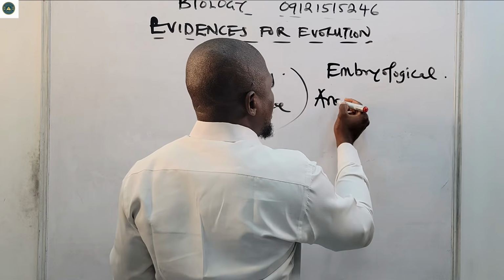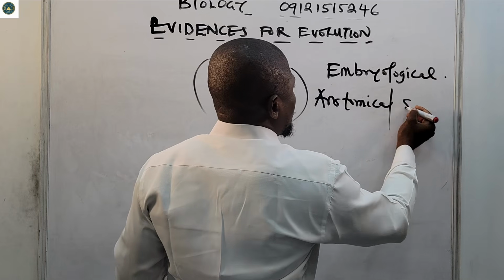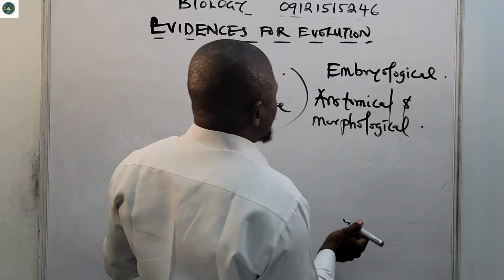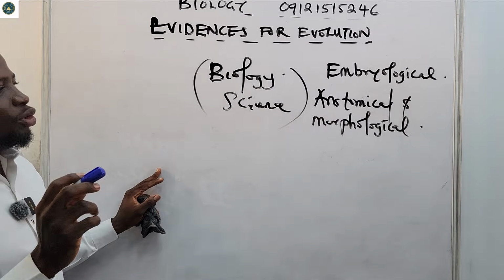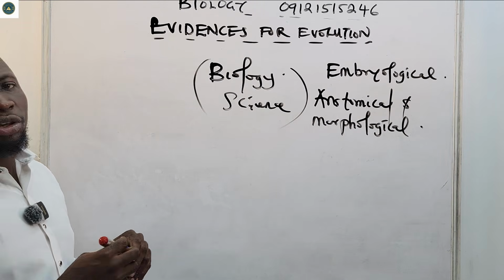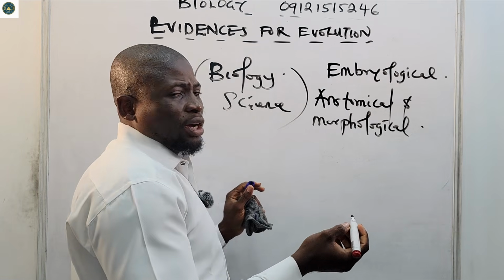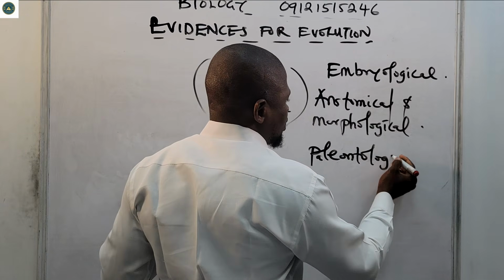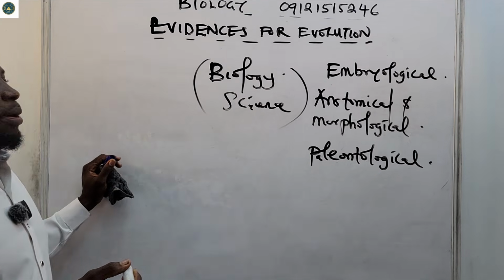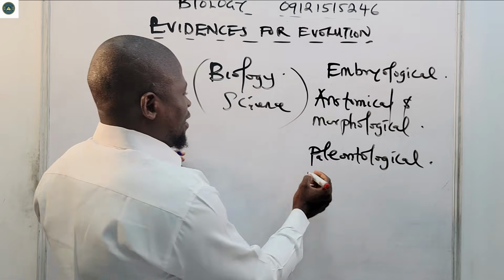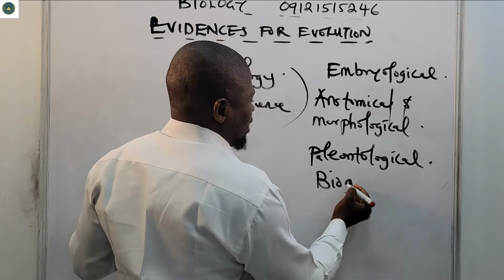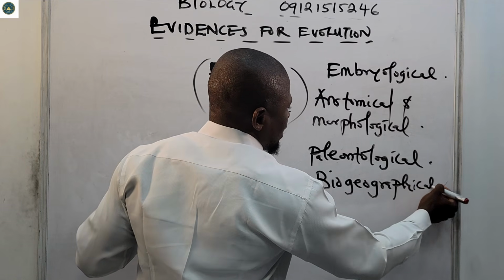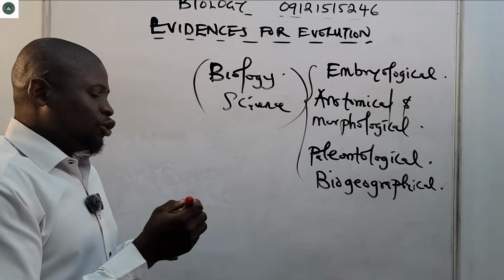Number 3 is paleontology, or fossil records, so paleontological evidence. Then we also have biogeographical evidence. Bio means life, then geography, where we live. So these are the 4 evidences I'm going to be looking at in this class.